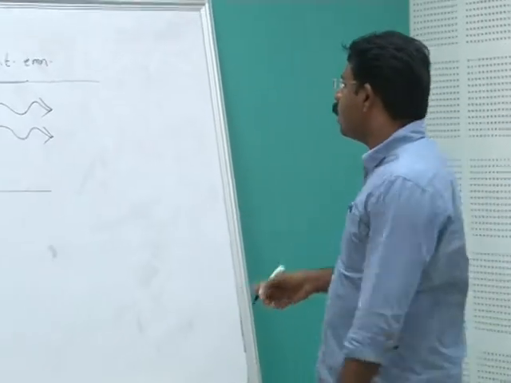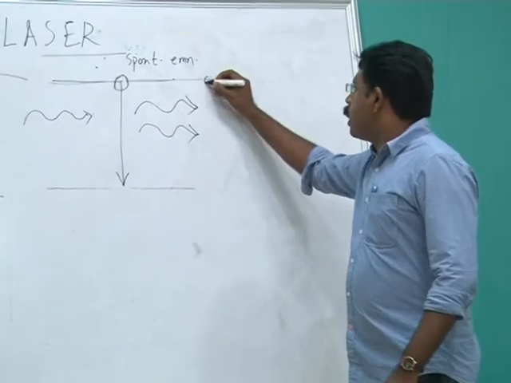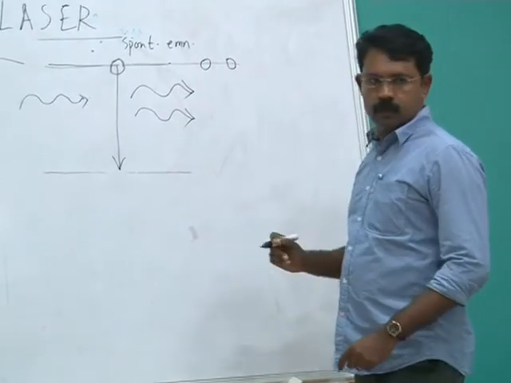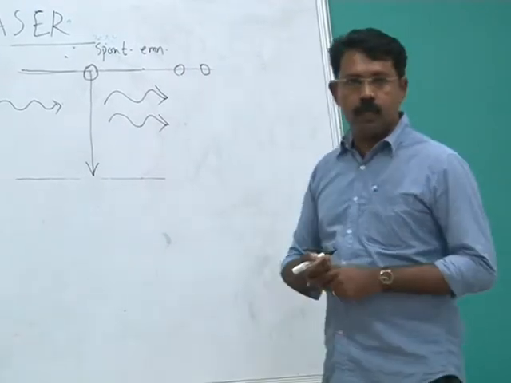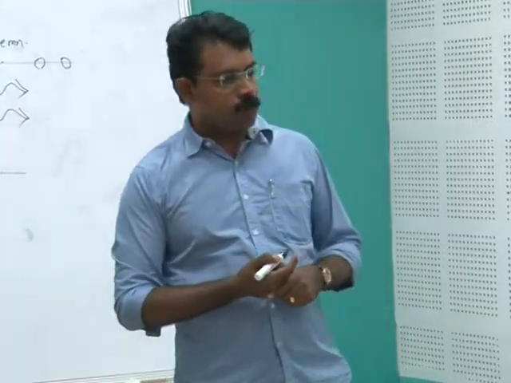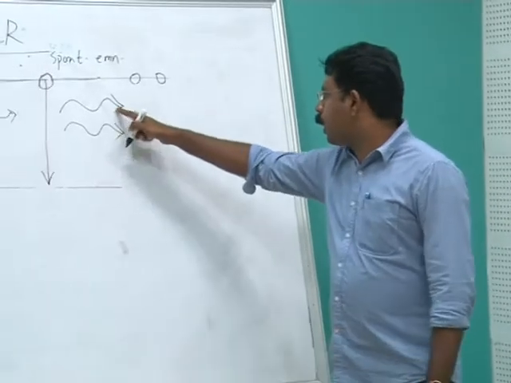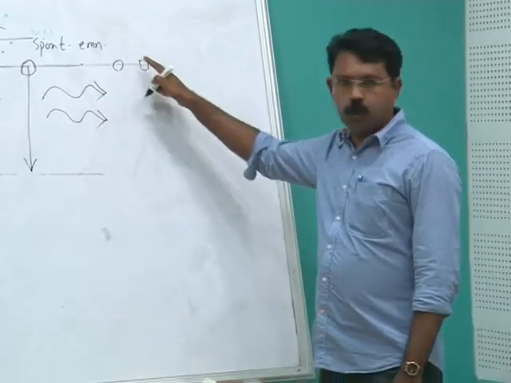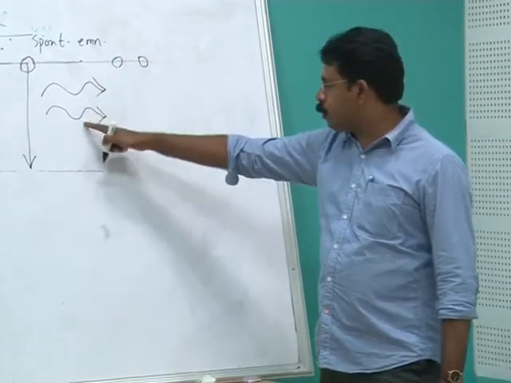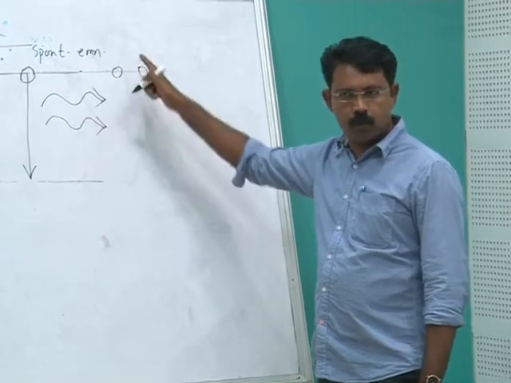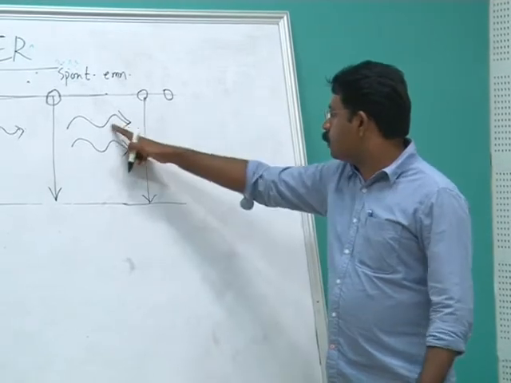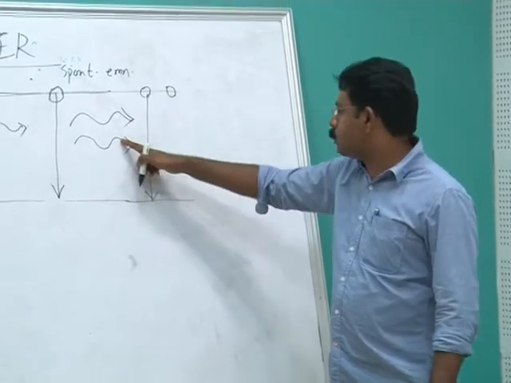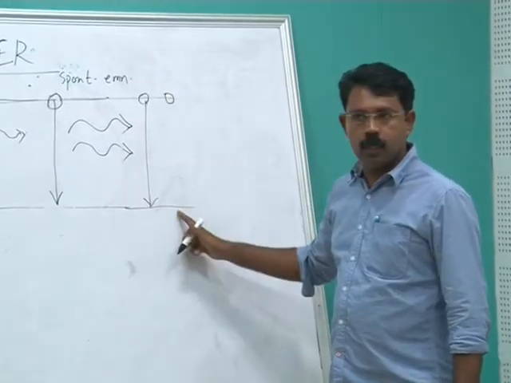These photons are traveling and they will meet two atoms sitting here, right? There are two atoms sitting in the higher energy level. What may happen? These two photons can de-excite these two atoms also. That means these photons will stimulate these atoms also to go to the ground state. So this photon will stimulate this atom to go to the ground state. This photon will stimulate this atom to go to the ground state.